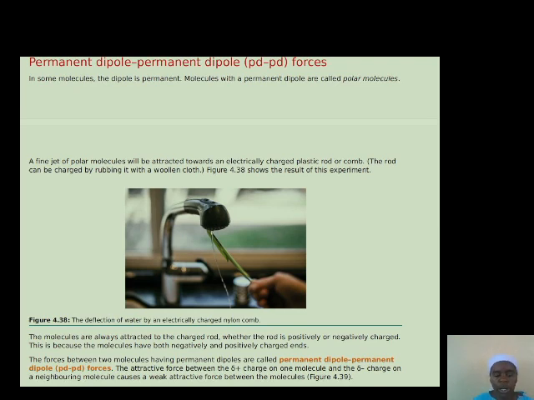So it is normally a force of attraction between a negatively charged molecule and another molecule with a partially positive charge.